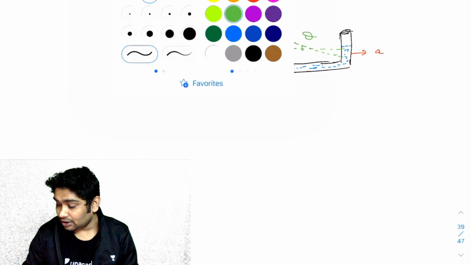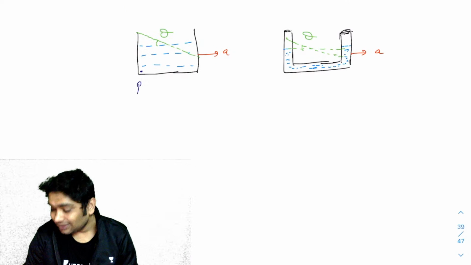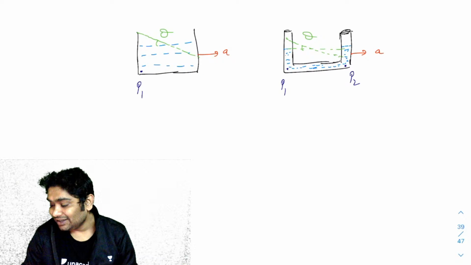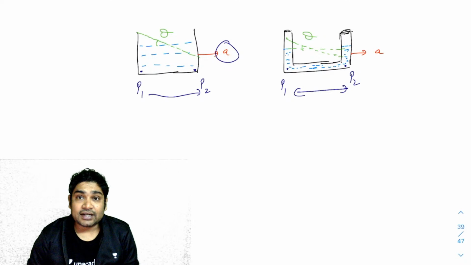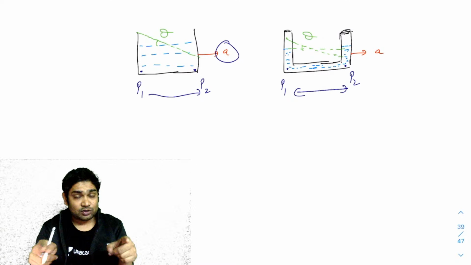Imagine the pressure here is P1. Then assume it's P1 here also and it's P2 here. Now you realize the difference in these two pressures would have to be the same, because in the x direction you have the same acceleration. So if I take the two bottommost points, then the pressure difference has to be exactly the same.